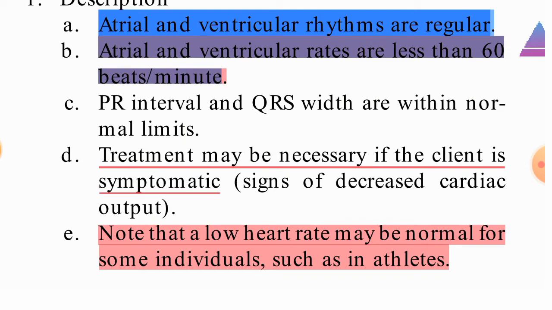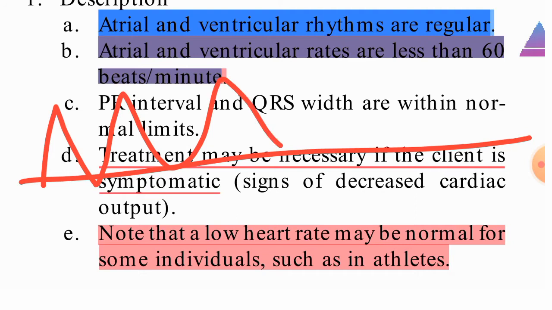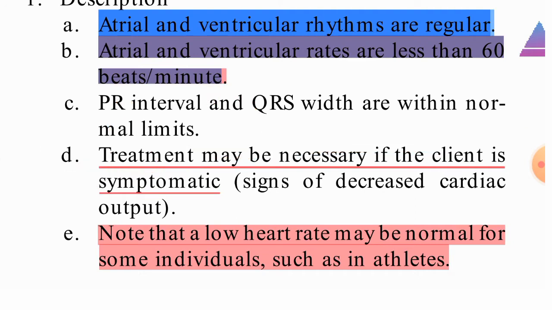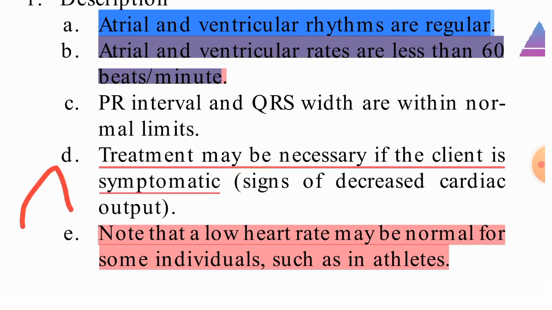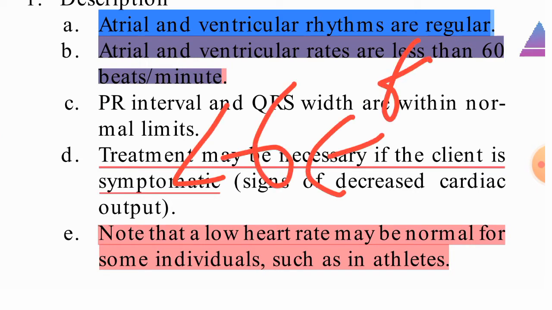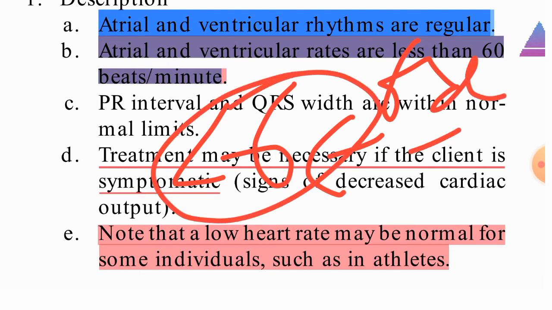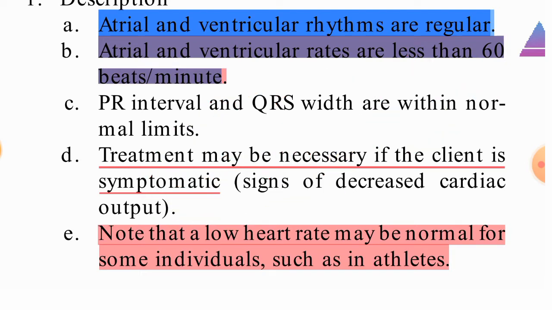So that we can say it is sinus bradycardia. In other words, in 6 seconds we are able to see 9 ECG complexes in a normal rhythm. But in bradycardia, what will we see? We will see only a few, less than 6 complexes in 6 seconds. Less than 6 in 6 seconds means that is sinus bradycardia.